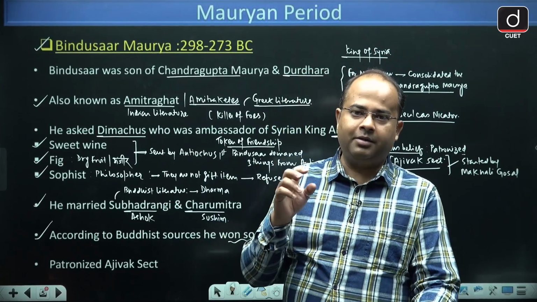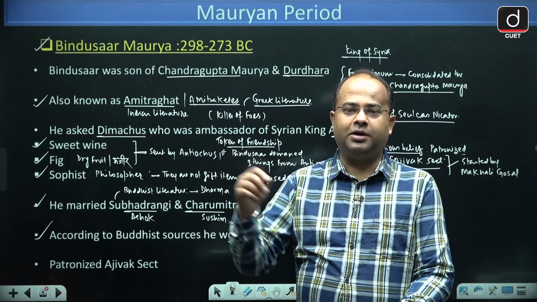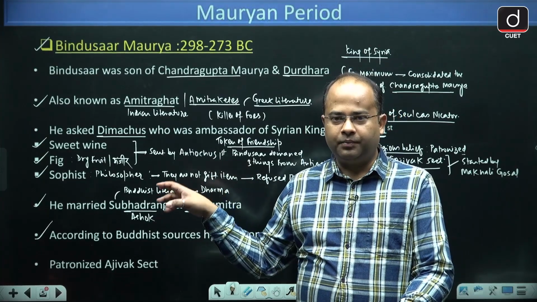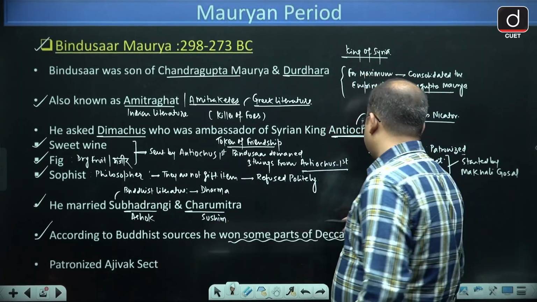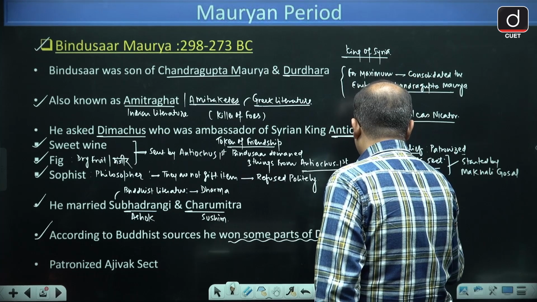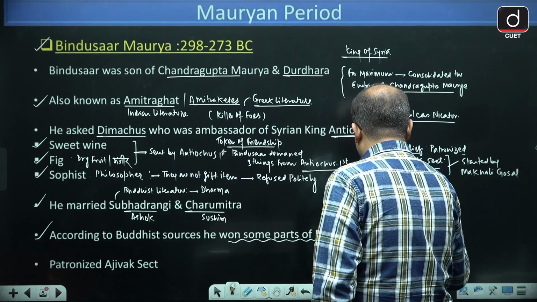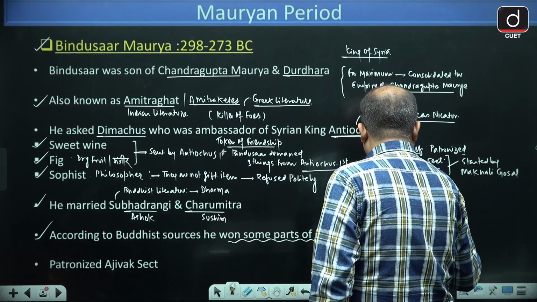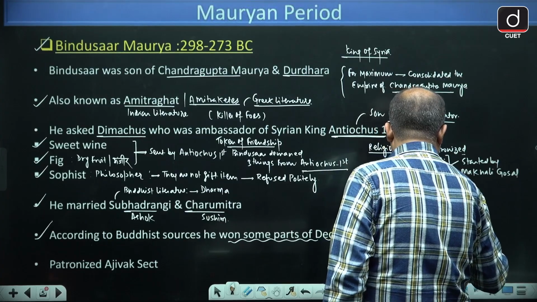And it is said that Bindusar donated some of the Barabar caves to the Ajivak group. The Barabar area right now is in Jahanabad district of Bihar.